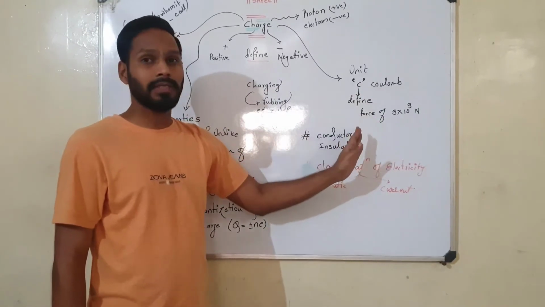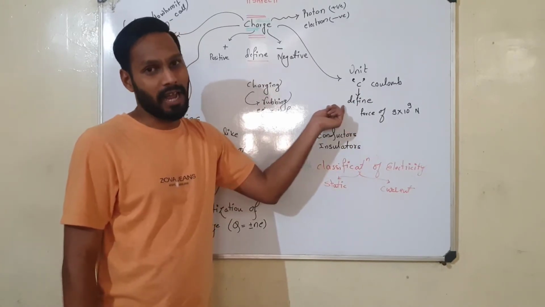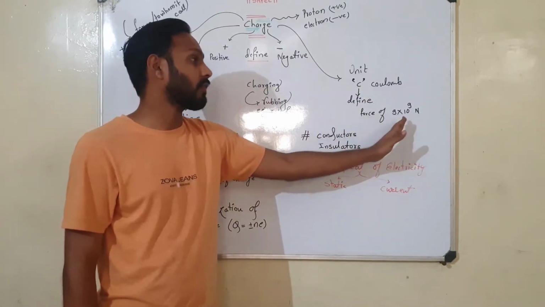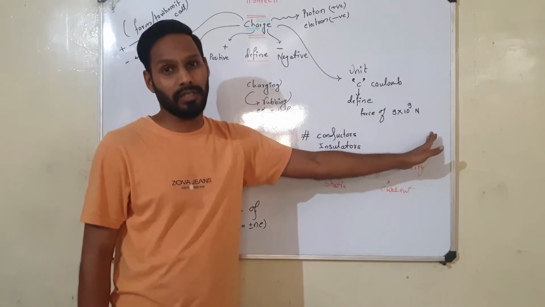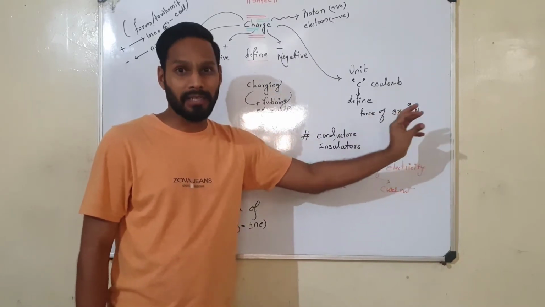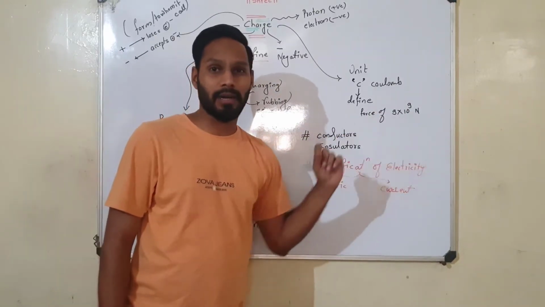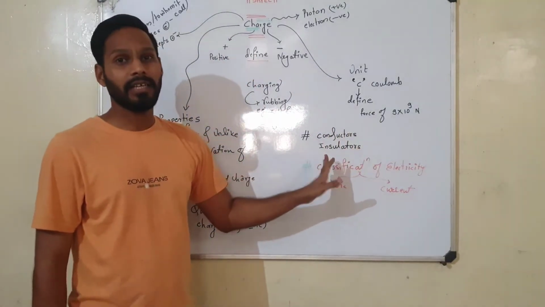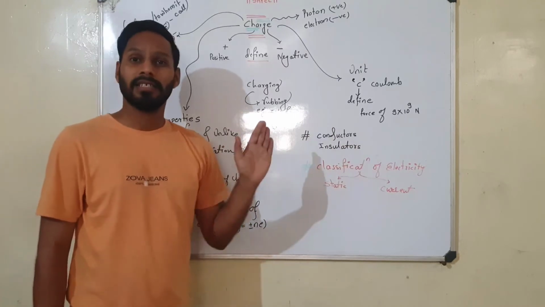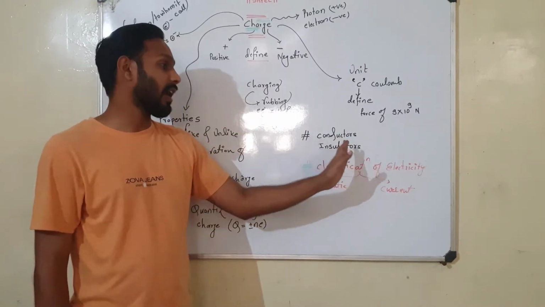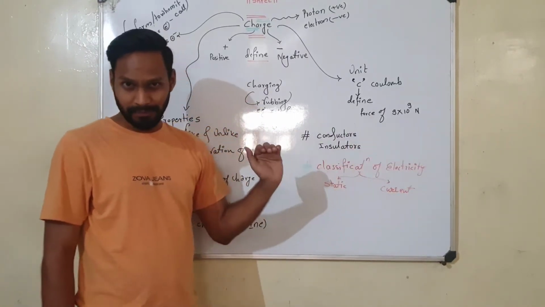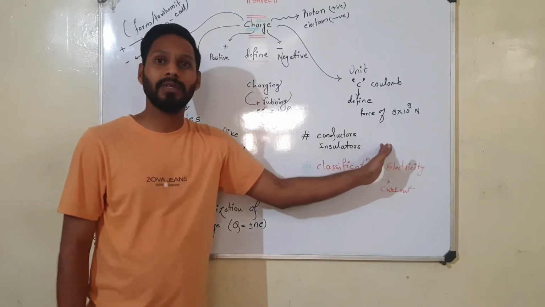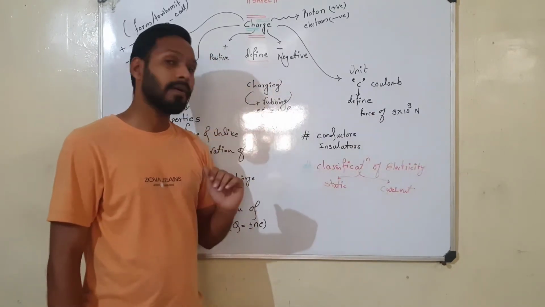So 1 coulomb is the quantity of charge which exerts a force of 9 into 10 to the power 9 Newton to a charged particle which is kept 1 meter apart from it. Another topic we have seen, the conductors and insulators. So what are conductors? Conductors are those substances which allow electricity to pass through them. Insulators are those substances which do not allow electricity to pass through them.